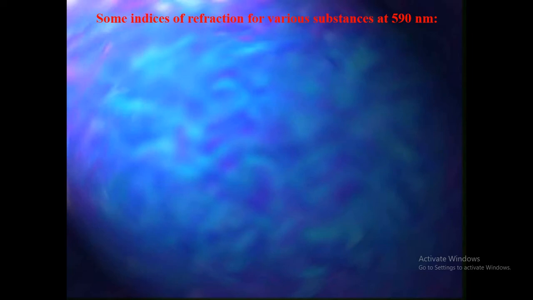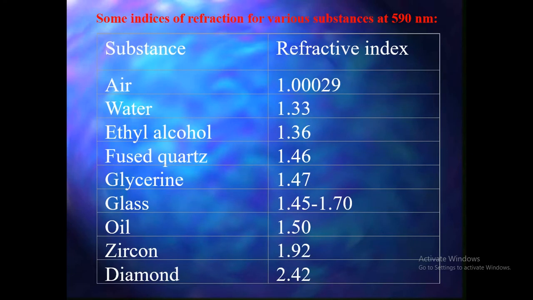Some indexes of refraction for various substances: air is 1.0029. Water is 1.33. Ethyl alcohol is 1.36. Fused quartz, meaning glass, is 1.46. Glycerin liquid is 1.47. Pure glass is 1.45 to 1.70.